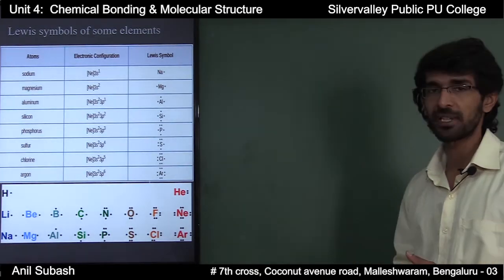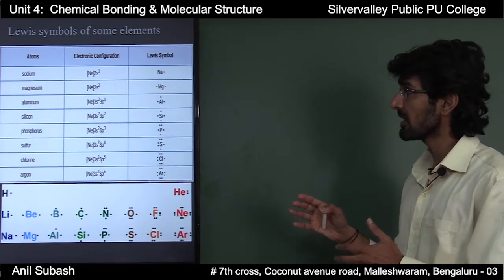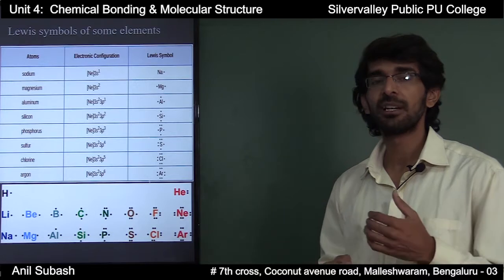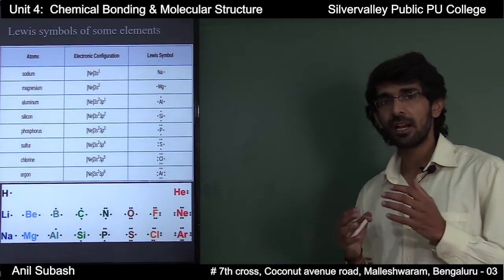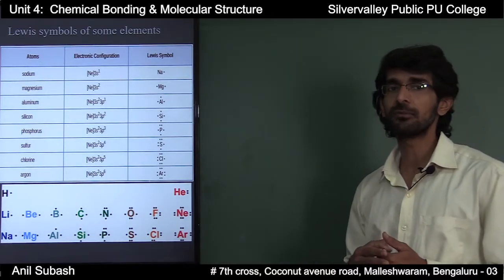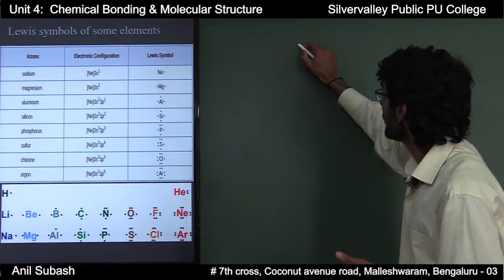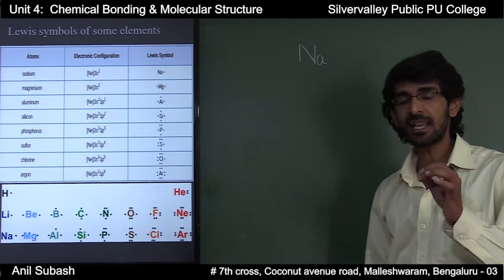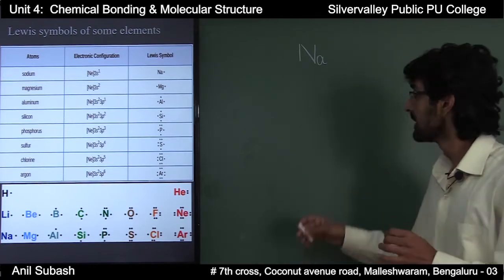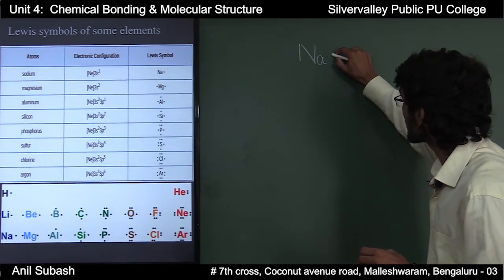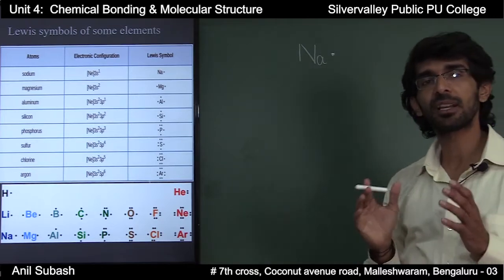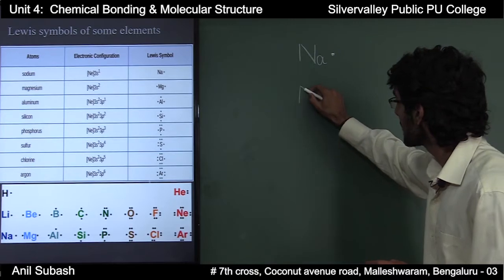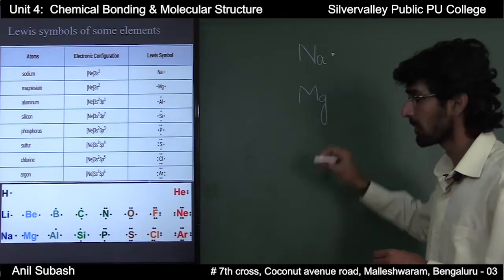First, let us consider sodium. Sodium has a valence shell electronic configuration 3s1, that is, it has one electron in its valence shell. How to represent the Lewis symbol of sodium? Firstly, we will write the chemical symbol of sodium, that is Na. Since it has one valence electron, you will represent it by a single dot around the symbol of sodium. Similarly, magnesium. Magnesium has two valence electrons.